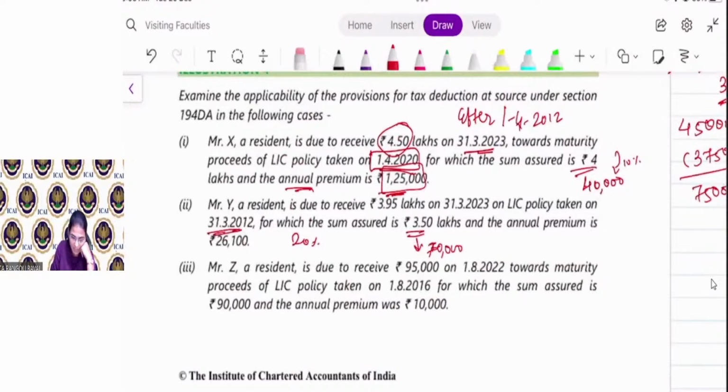Yes. And my actual premium is 26,100. So the premium is less than 20% of sum assured, so the entire maturity proceed is exempt. Therefore, TDS is not required to be deducted. Everyone clear with point number 2? Just go through point number 1 and 2.